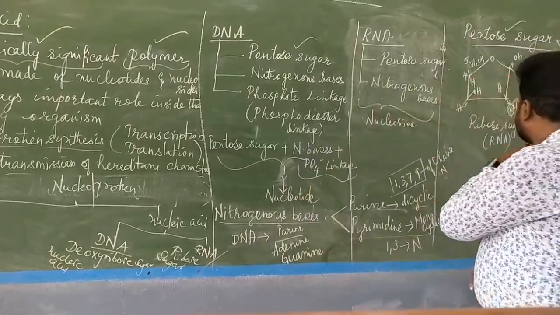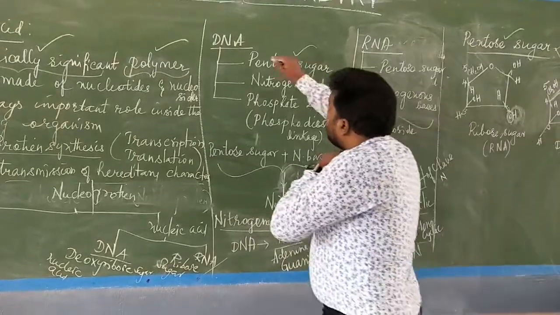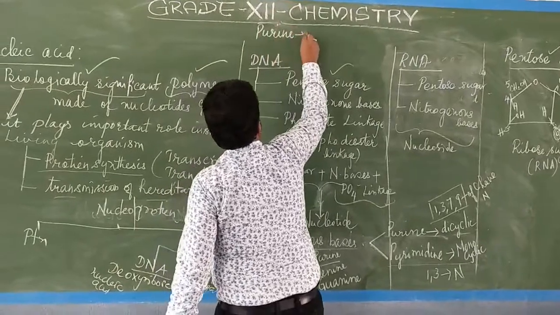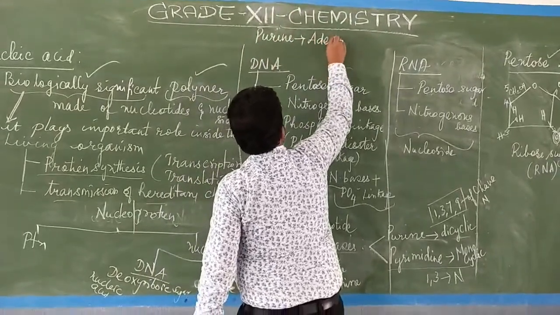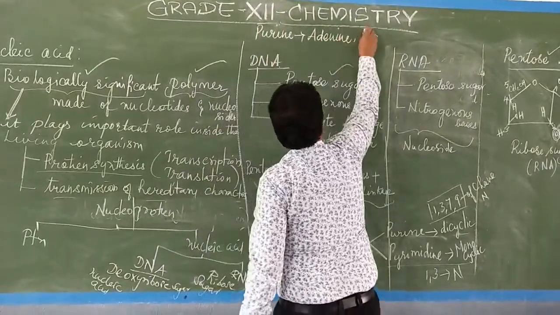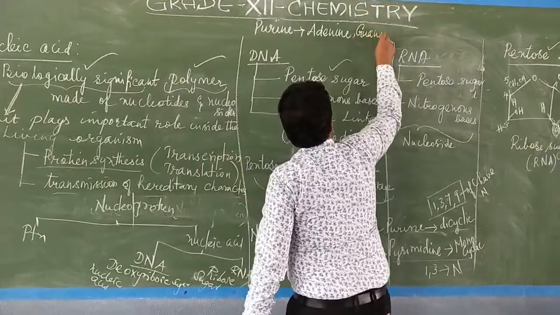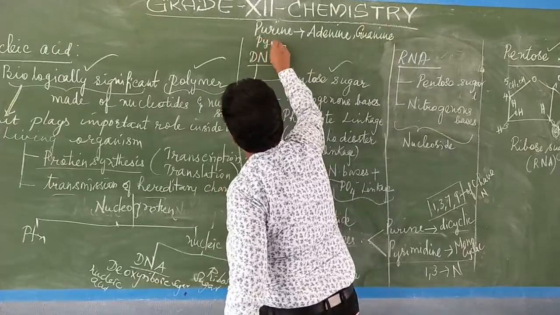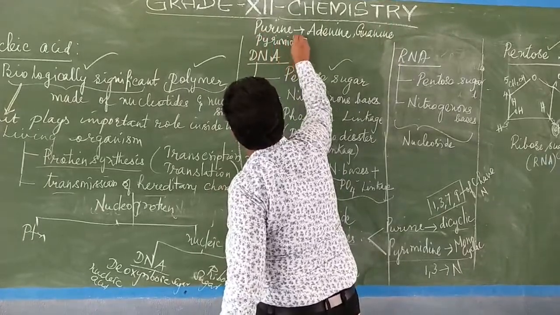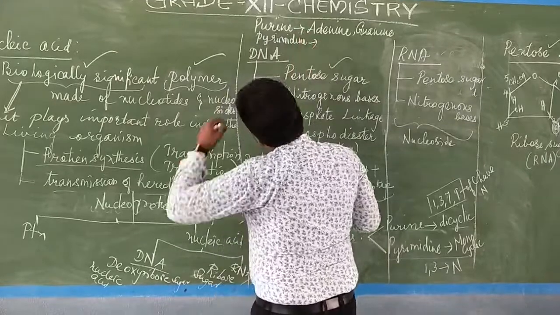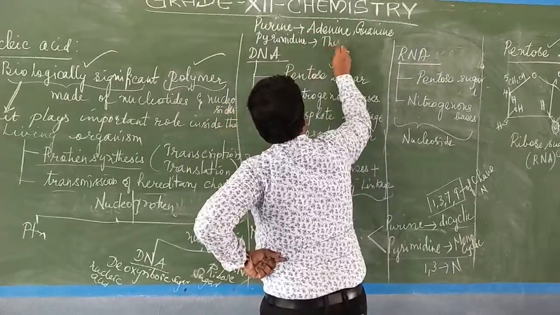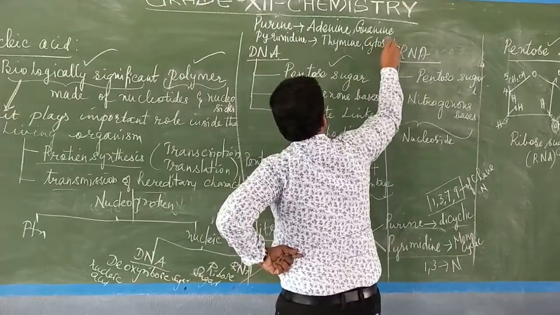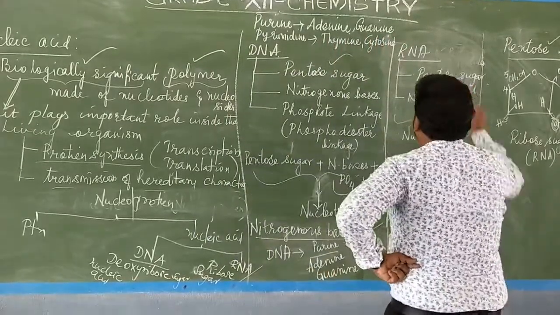In DNA, the purine bases are adenine and guanine, and the pyrimidine bases are thymine and cytosine.